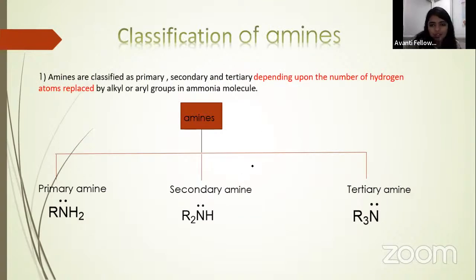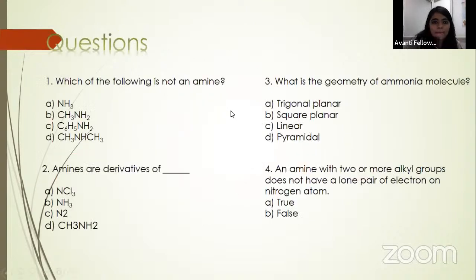So let's do a basic question here. Which of the following is not an amine? We have to tell which of the following is not an amine. We can say that this is ammonia, so it is not an amine.